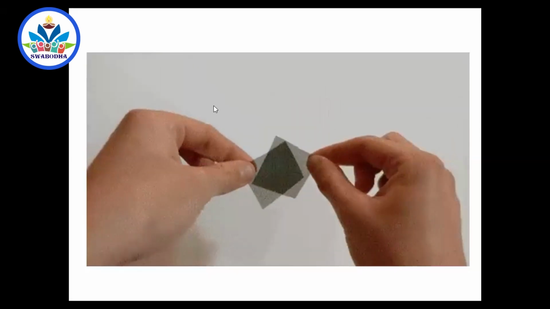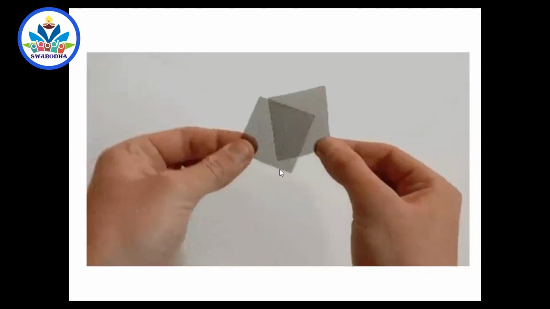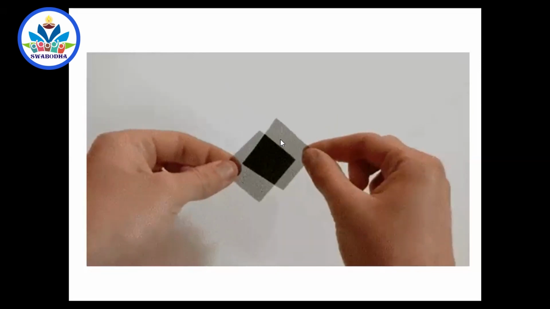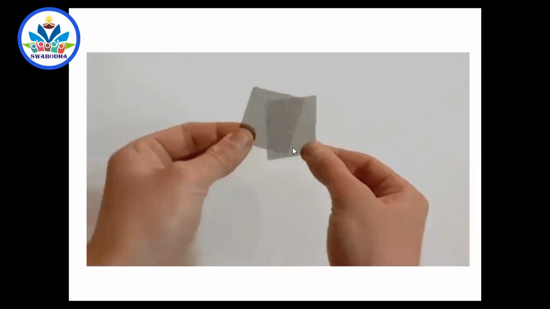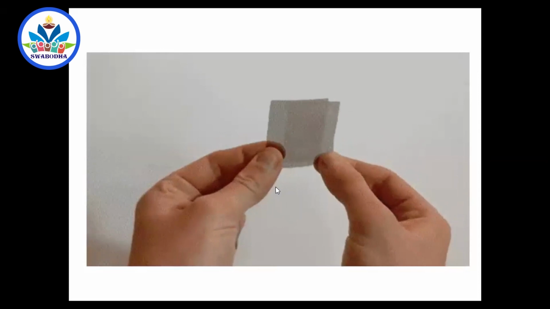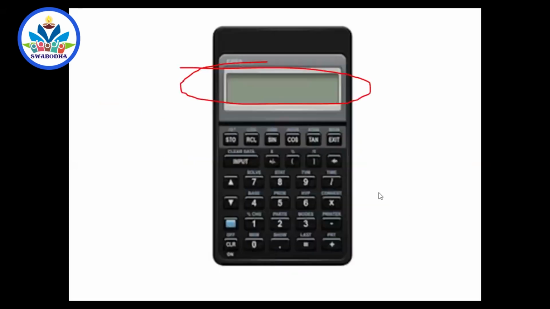So when the pass axes of the two crystals are perpendicular, no light comes out of it, right? When the pass axes of the two crystals are parallel, maximum light comes out of it. Of course, the intensity of light decreases, but still you get maximum light. And when they are perpendicular, the light coming out is 0. The reason is the same as here. One crystal allowed the light to pass through parallel to its axis. But when the pass axis of the other crystal is perpendicular, it has blocked those vibrations which are present here. So no light here. That is the situation.